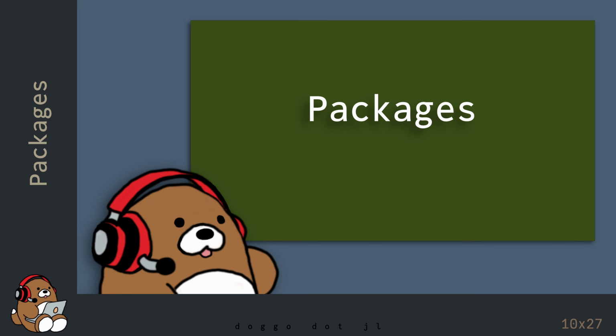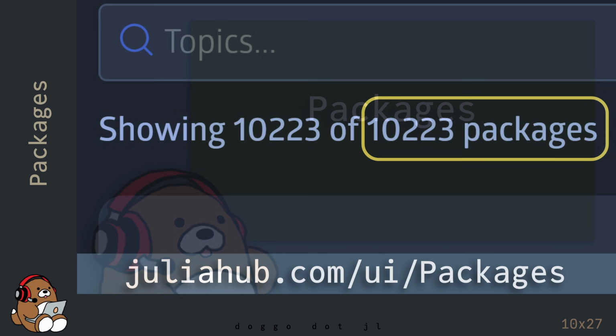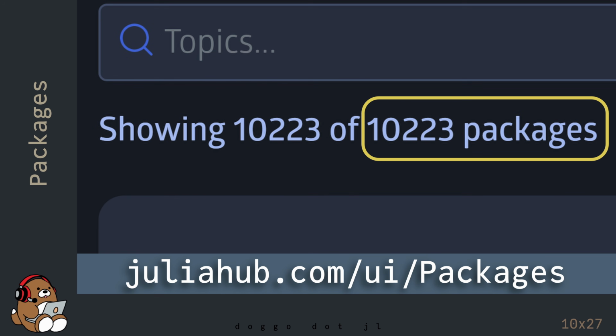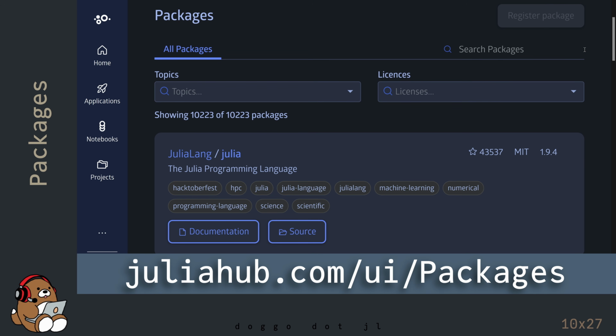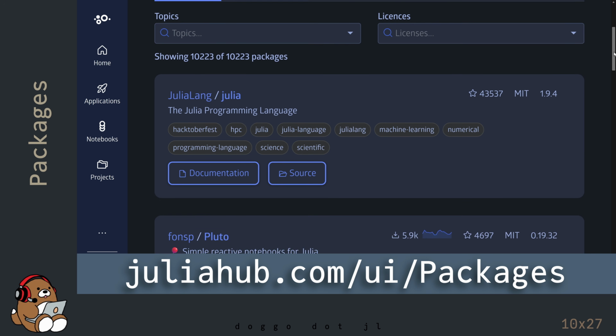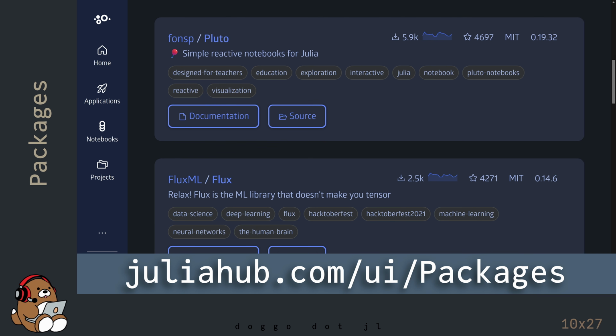But you can expand your access to even more functions by using external packages written in Julia. As of this recording, there are over 10,000 Julia packages available for you to explore. You can find a search tool to help you explore all of these different packages at the Julia Hub website.